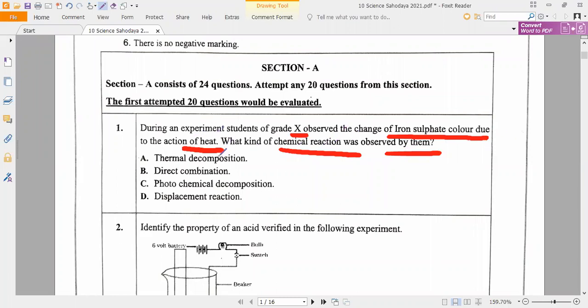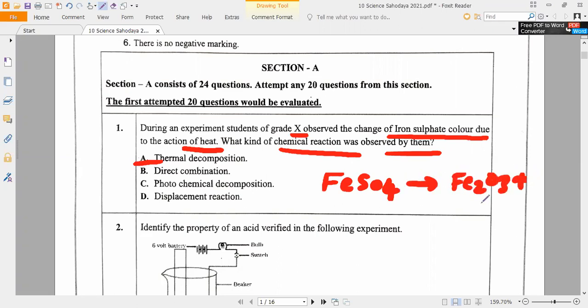Thermal decomposition. Even 90% of you can write that equation also. Iron sulfate decomposition, what reaction will come? FeSO4 will give you Fe2O3 plus sulfur dioxide plus sulfur trioxide. Yes or no? Please respond. Even the colors we know. What is the color of this Fe2O3?